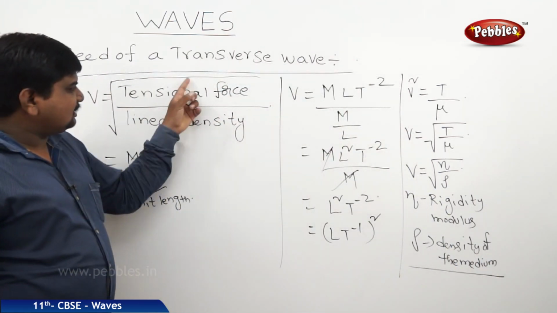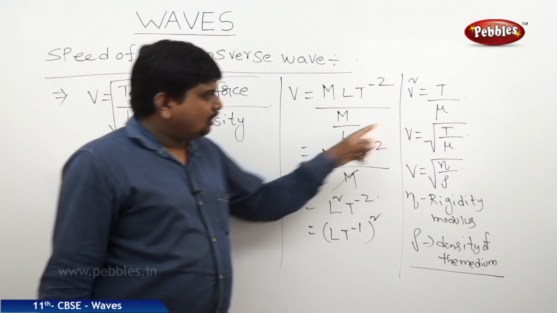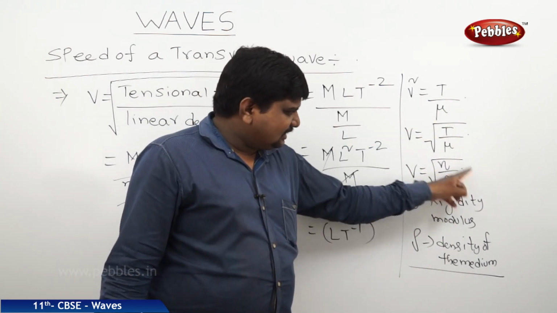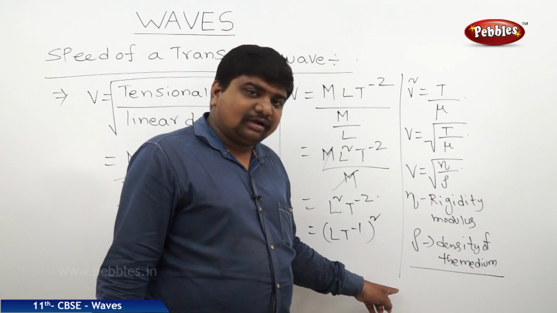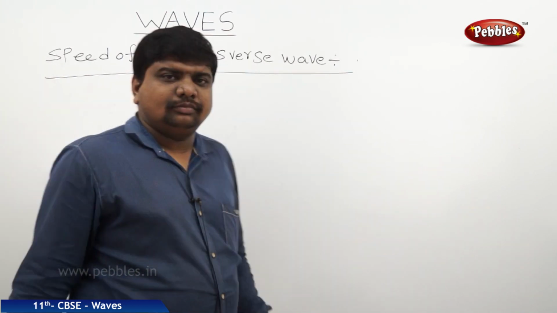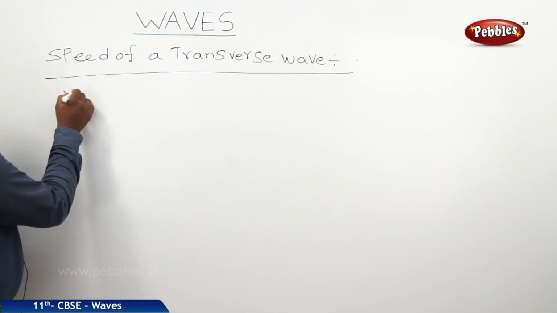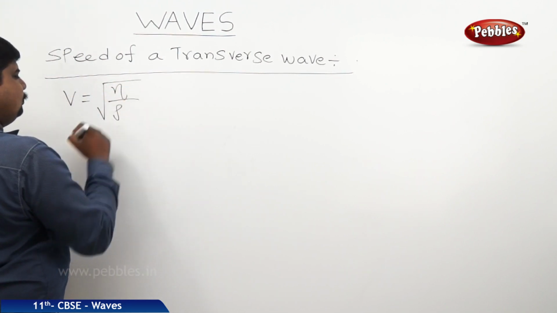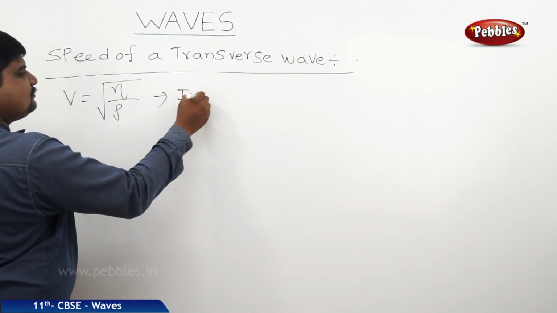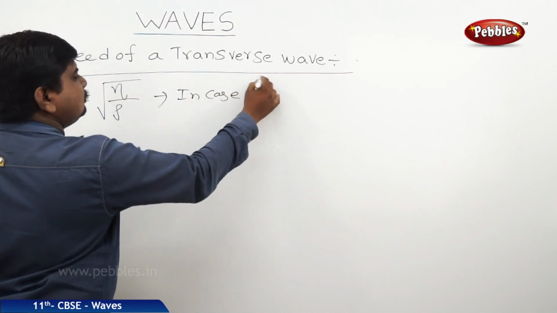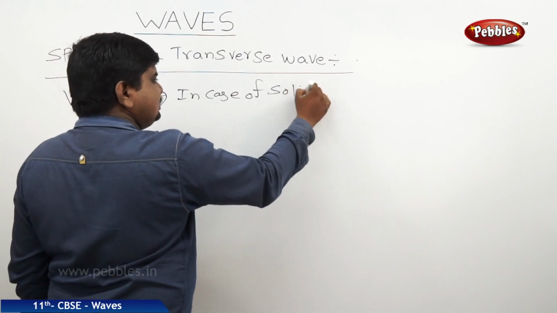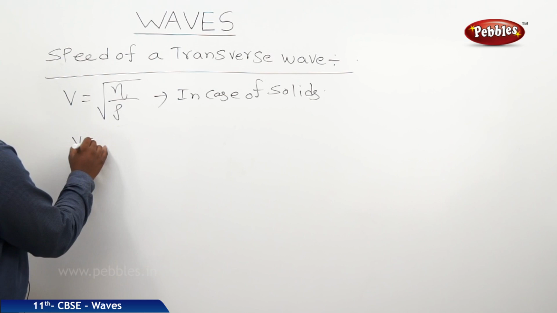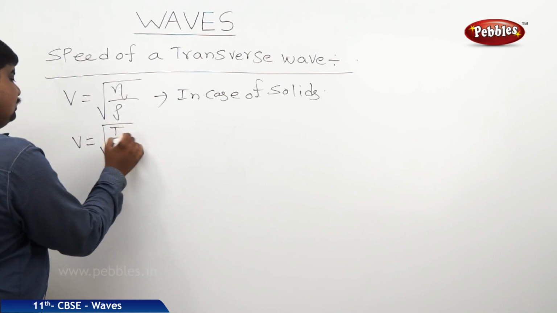So we started with tensile force by linear density, we got v square, so v is equal to square root of T by mu, and we will check this equation also, whether it is correct or not dimensionally. So velocity, we got eta by rho. This is in case of solids. Before this, we have proved v is equal to square root of T by mu.